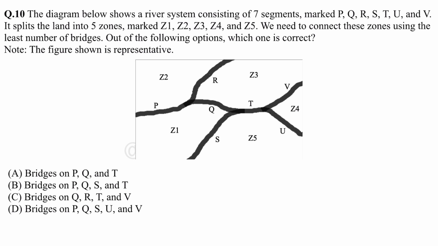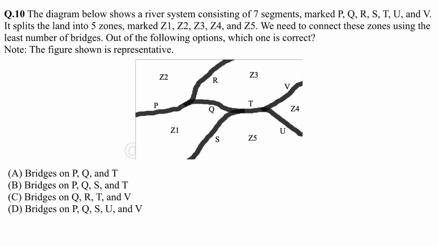Let's see question number 10. The diagram below shows a river system consisting of 7 segments marked P, Q, R, S, T, U, and V. It splits the land into 5 zones marked as Z1, Z2, Z3, Z4, and Z5. We need to connect these zones using the least number of bridges. Out of the following options, which one is correct?